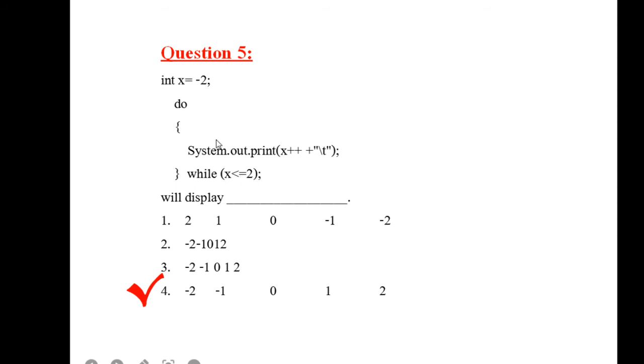So it goes inside, it prints 2, and the x value is what right now? 3. And then you come to the condition. 3 is less than or equal to 2? The condition is false. So you will come out of the loop. So this particular thing will print what? -2, -1, 0, 1 and 2. The fourth answer is the correct answer.